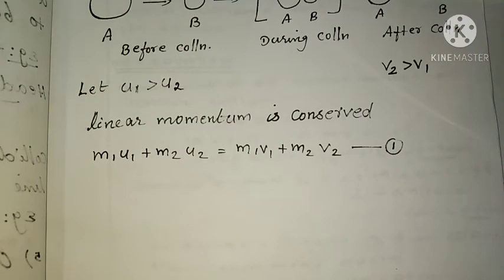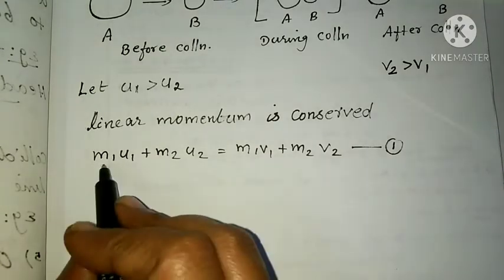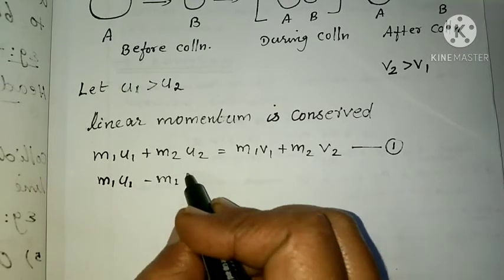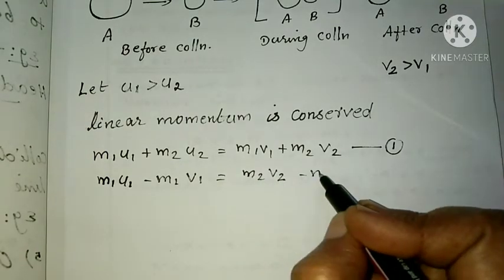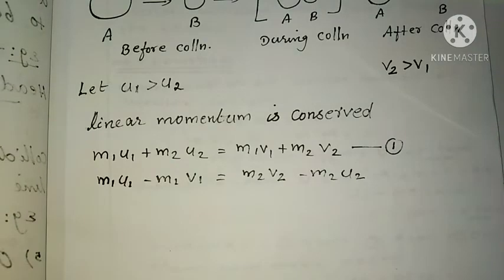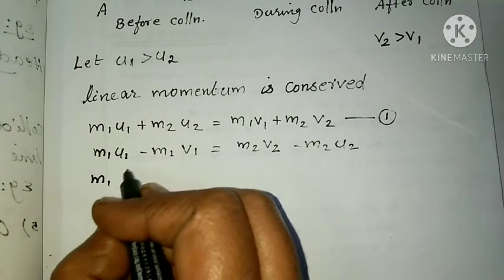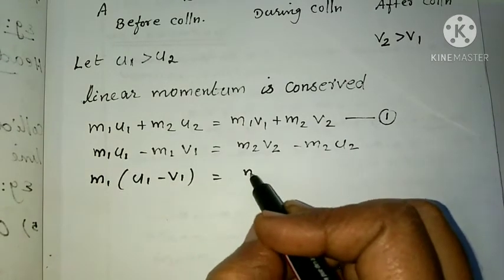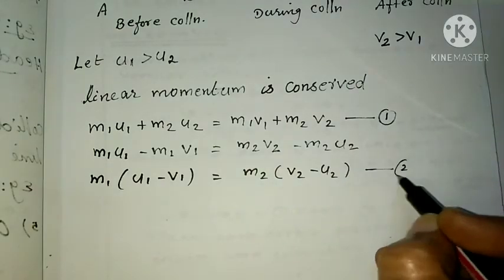From this equation we can write the similar terms together: m1 u1 minus m1 v1 equal to m2 v2 minus m2 u2. Then again we can take m1 outside: m1 into (u1 minus v1) equal to m2 into (v2 minus u2). That is equation number 2.